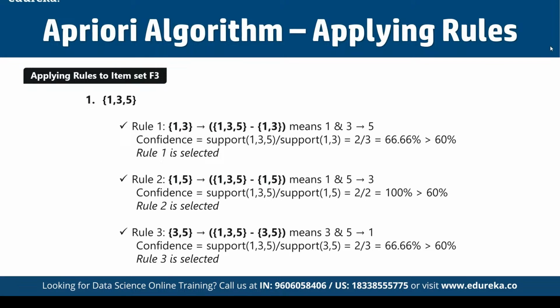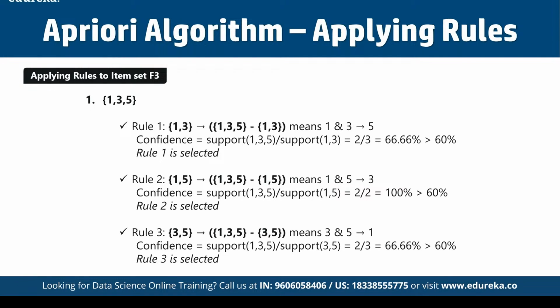So here rule 1 is 1, 3, which is a subset, that means 1 and 3 will result in 5. That means if a user is purchasing both items 1 and 3, then we have a good possibility of the customer going for the fifth item as well. So here the confidence is support of 1, 3, 5 divided by support of 1, 3, that is 2 by 2, that is 66.6%, which is above 60%. So here rule 1 is going to be selected.